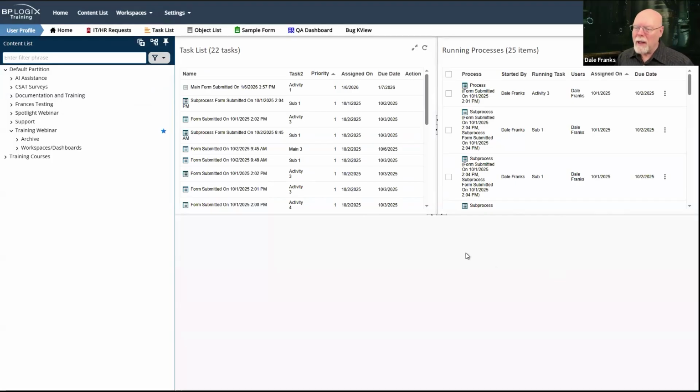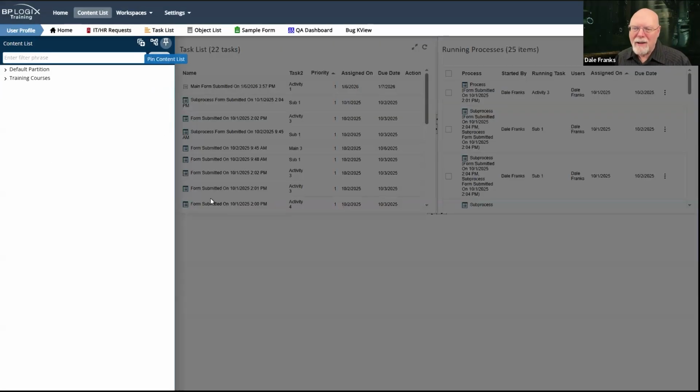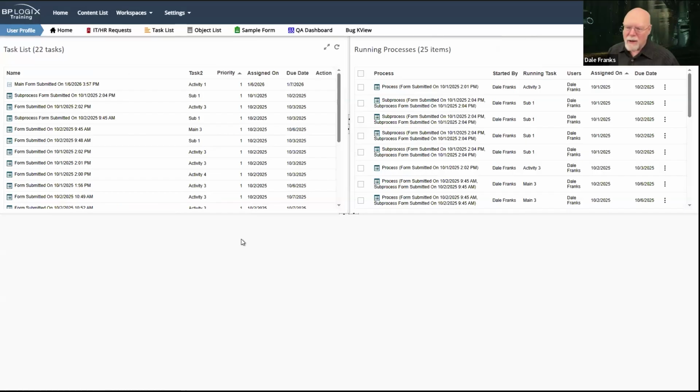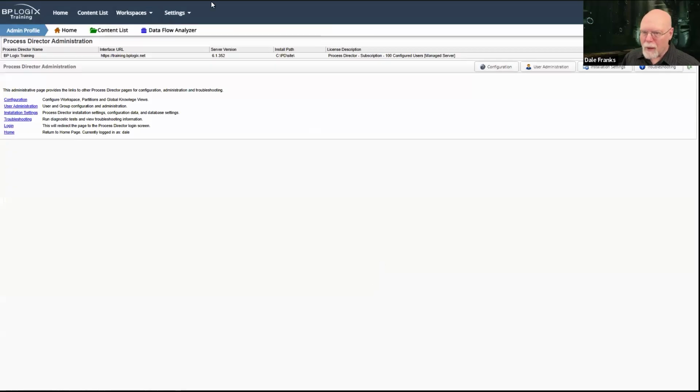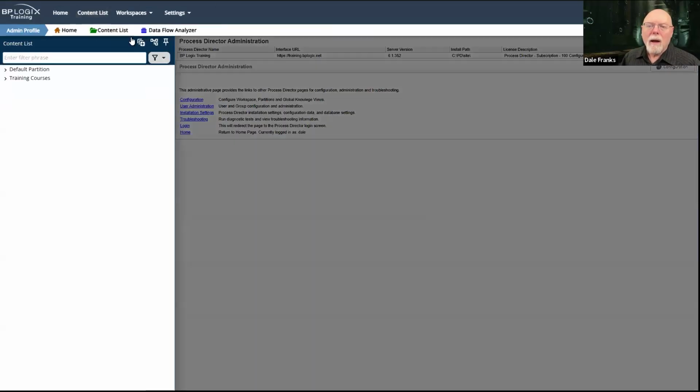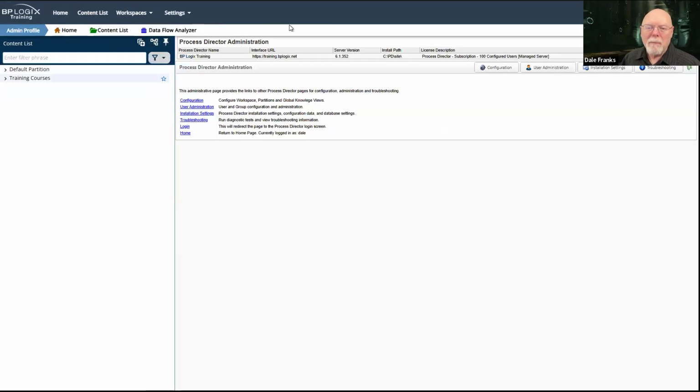This is where everybody goes. Look, if I don't have access to the content list, I will never see it. This will just be the UI that I see in Process Director. Let me pin my content list again.